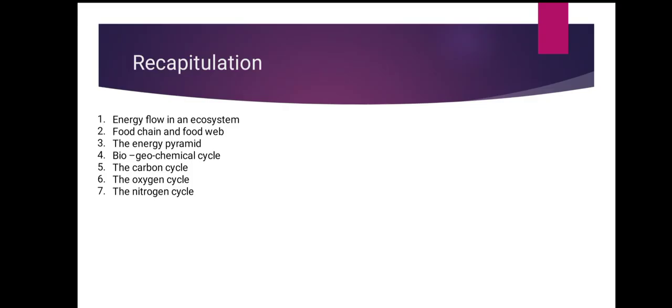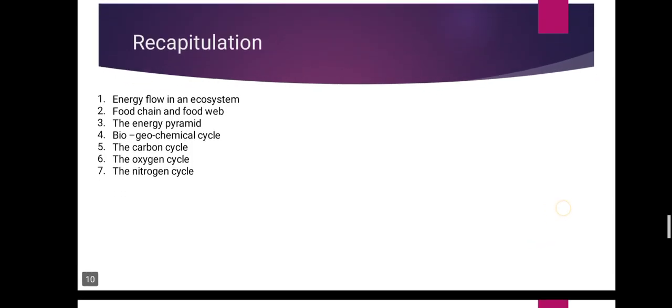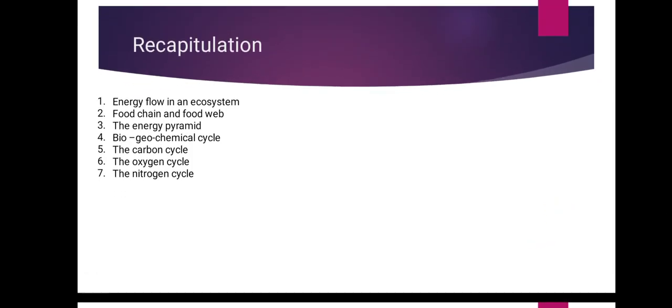Food chain and food web: interaction between different organisms, which are also interconnected with each other. Third, the energy pyramid: each level in the food chain is called a trophic level, a step at which an organism obtains its food.